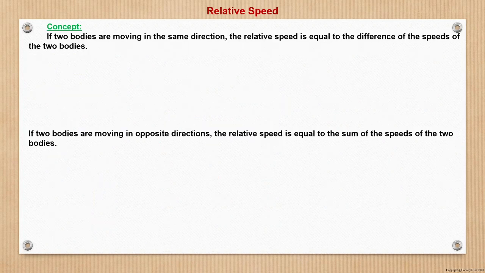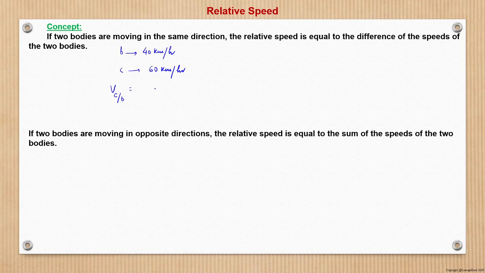Now, if two bodies are moving in the same direction, as we saw, the bike was moving at 40 kilometers per hour in this direction, and the car was moving at 60 kilometers per hour in the same direction.